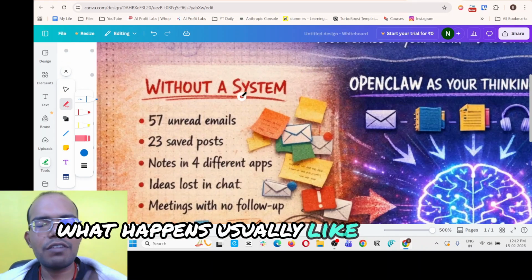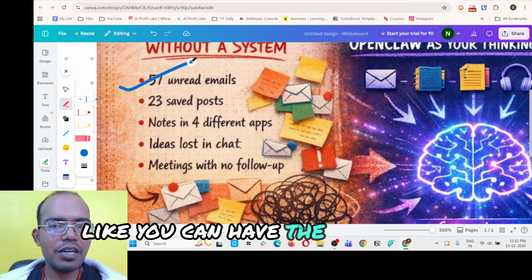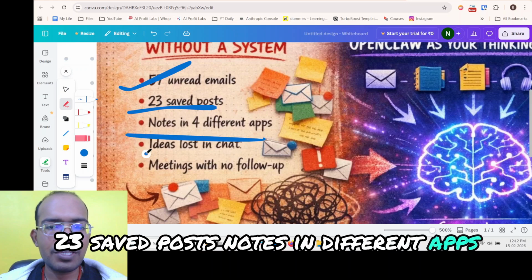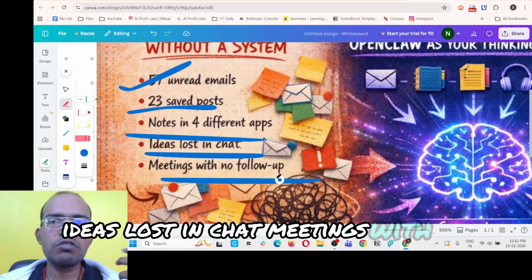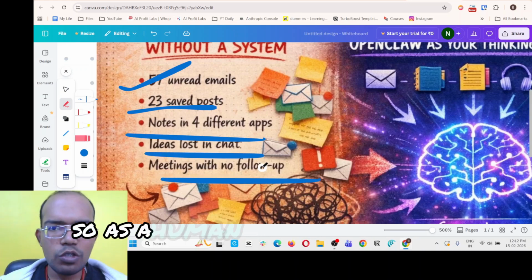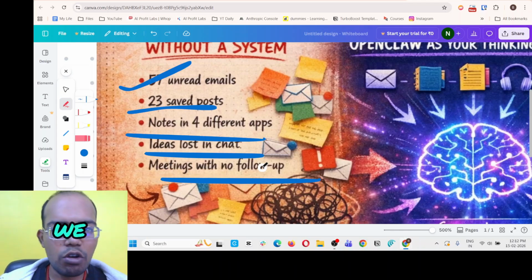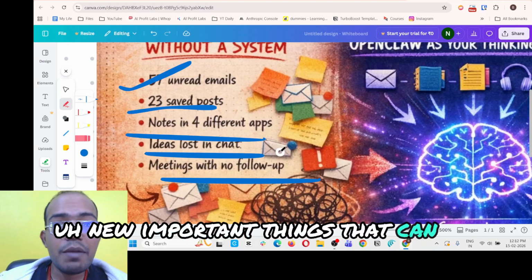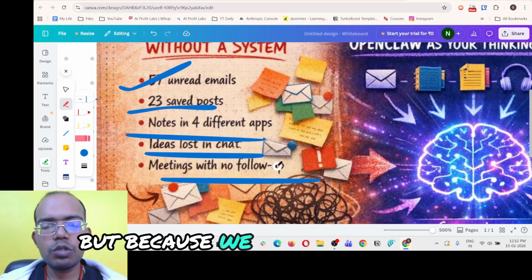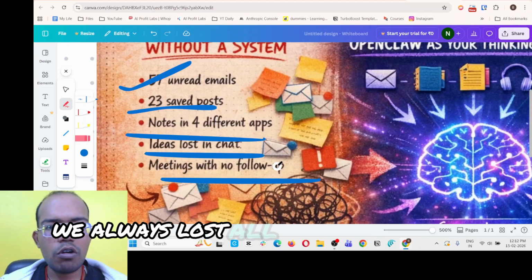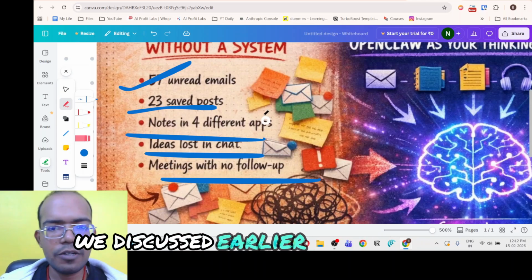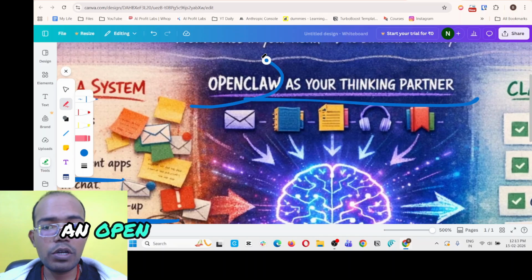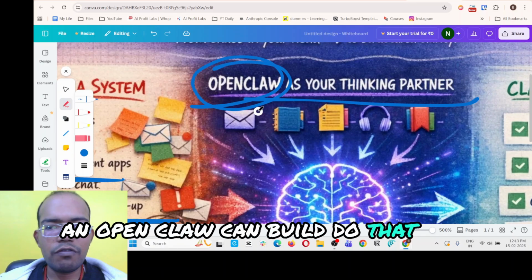What usually happens when you don't have a system is you can have 57 unread emails, 23 saved posts, notes in different apps, ideas lost in chat, meetings with no follow-up. As humans, we keep coming up with new ideas. We always have something new when we do meetings, new important things that can be helpful for us. But because we do so much work, we always lose all of the important things we discussed earlier. But with this, we can actually build a second brain, and OpenClaw can do that for us, right?